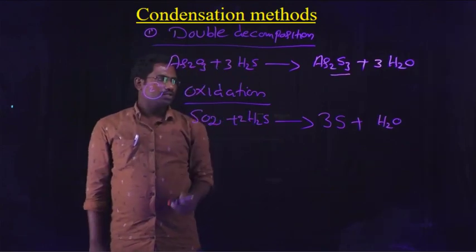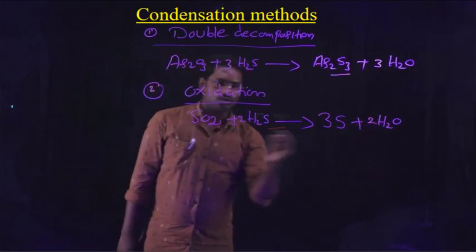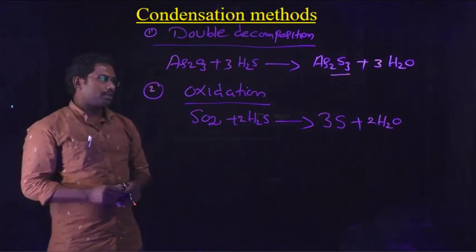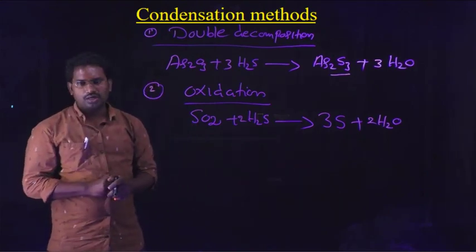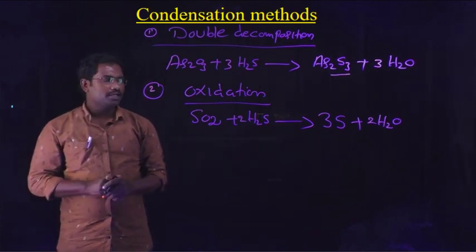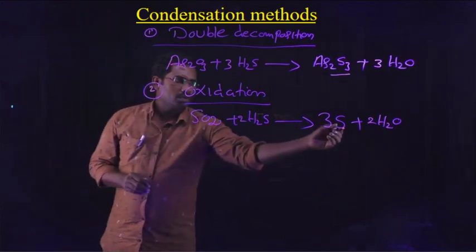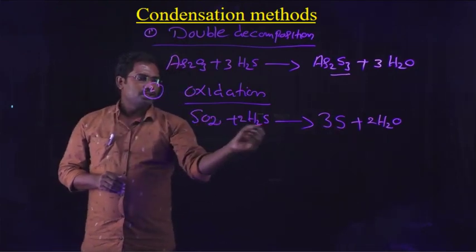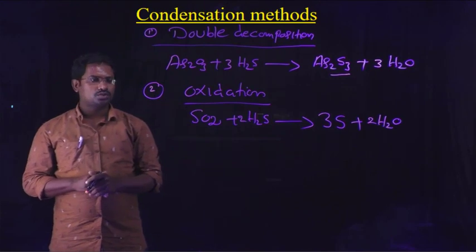Here 4 hydrogens are there, therefore 2H2O, with 2 oxygen atoms. This is the best example for the preparation of sulfur colloidal solution by the oxidation method. We can clearly prepare sulfur colloidal solution by passing H2S gas through sulfur dioxide solution.